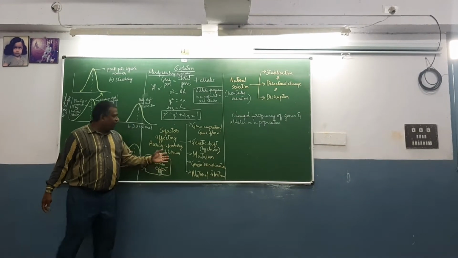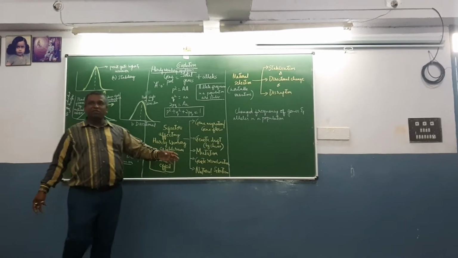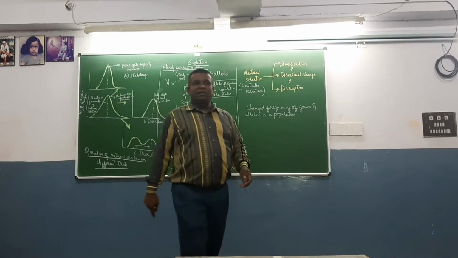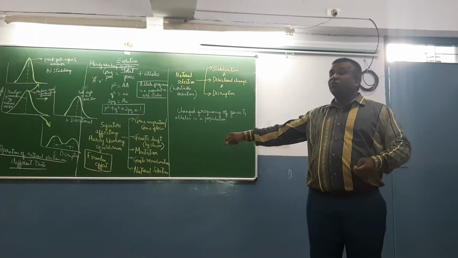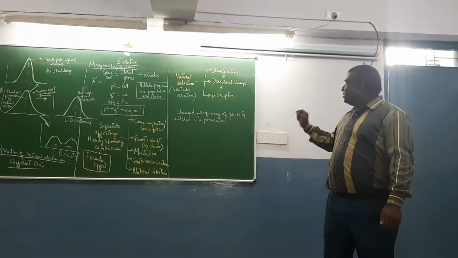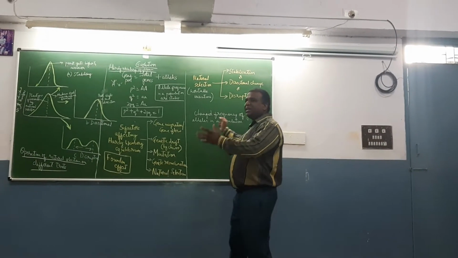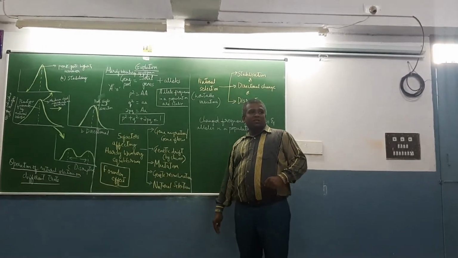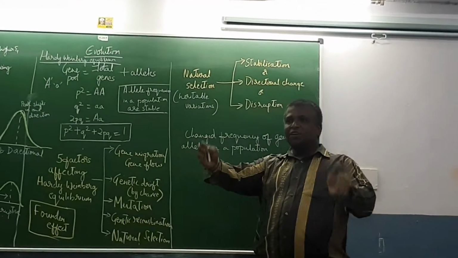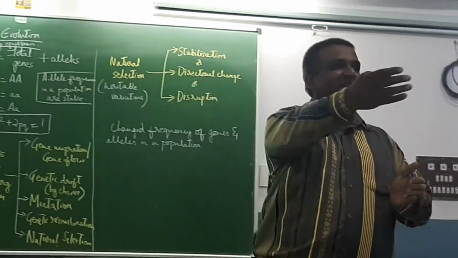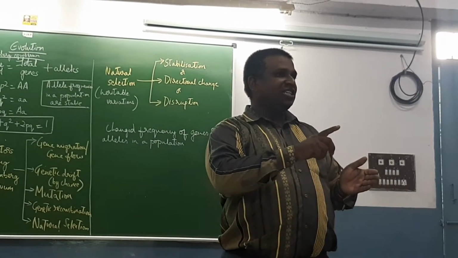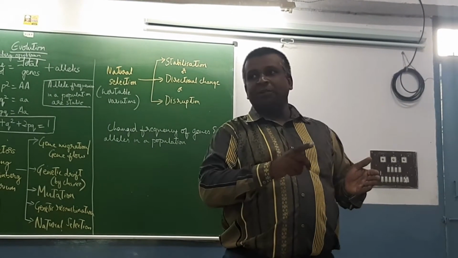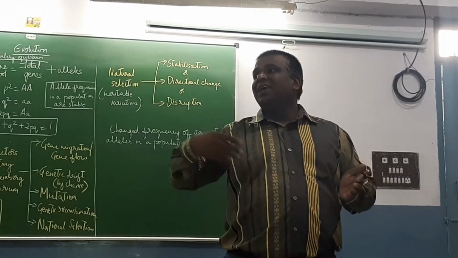Now, what are the 5 factors affecting Hardy-Weinberg equilibrium? I have just given you a bucket list of the 5 factors. Now, we'll go one by one. The gene migration. When will gene migration happen? See, in a given population, if they migrate to another population, migration can be of 2 types: immigration, emigration.